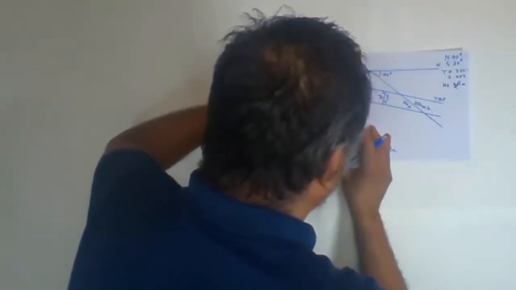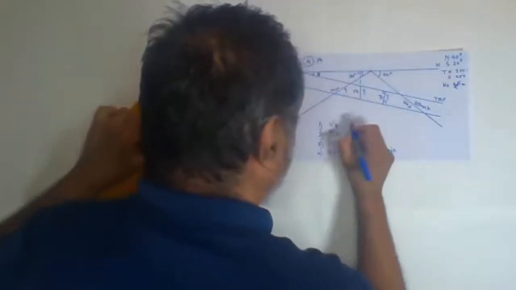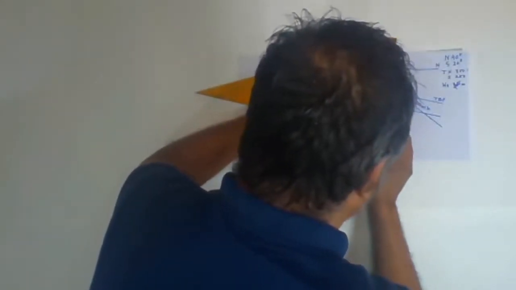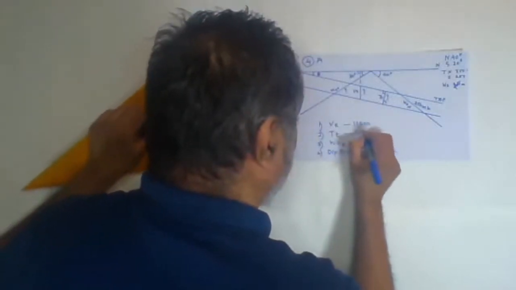Now we will measure out the vertical thickness. It is 1.1, so 110. Then true thickness is 1, so 100 meters.